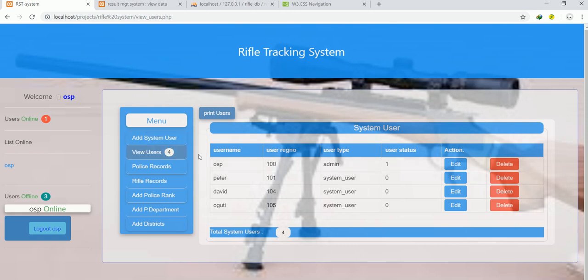If you try to add users or view users, we have those users who are already online, where the user type is admin. Since this is the admin session, we can see those people online, and the status indicates that someone is online. To keep track of this information, the status turns to 1. Now I'm just going to add one user here.